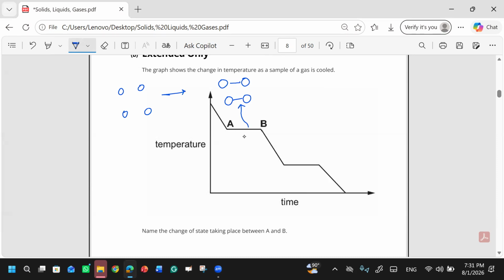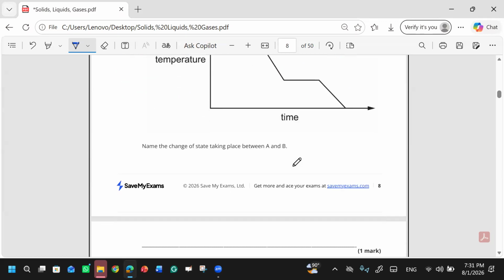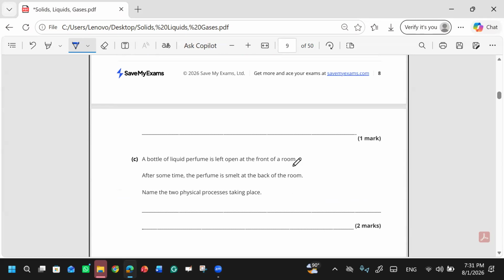Are you getting this? During this time, the temperature will remain constant. And why will it be constant? Because at this time the energy is being released to form these bonds, to convert this gas into liquid. Okay, name the change of state taking place: this is condensation.